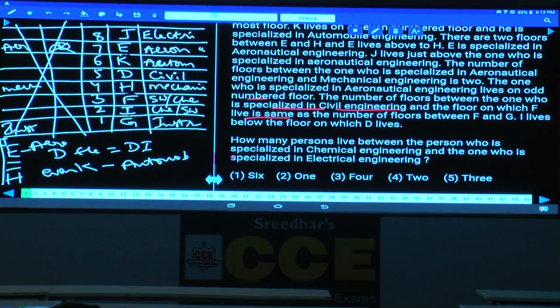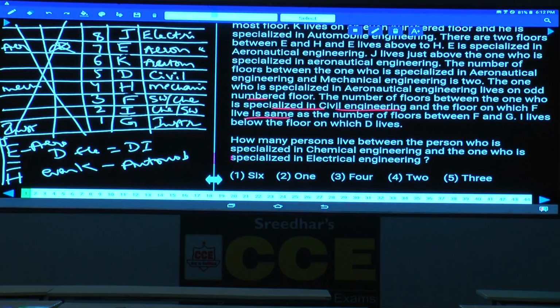Now this is about question numbers 1 to 5. The final arrangement is JE, KD, HF, IG. Electrical, aeronautical, automobile, civil, mechanical, software or chemical, chemical or software, finally instrumentation.